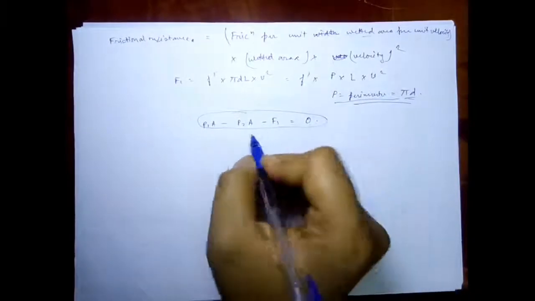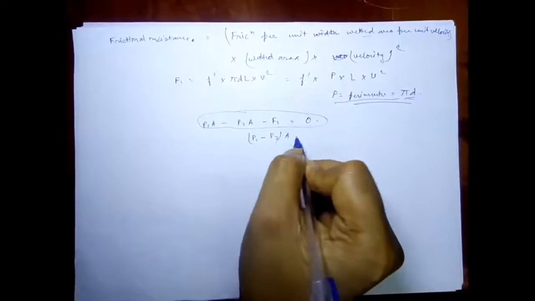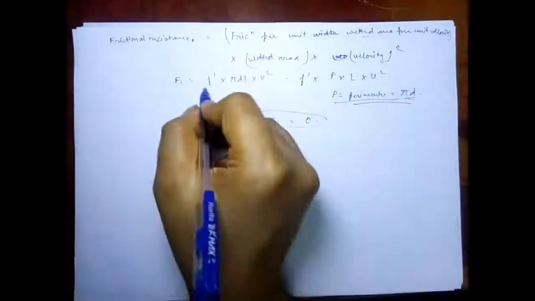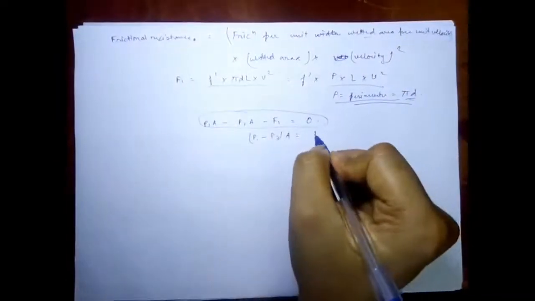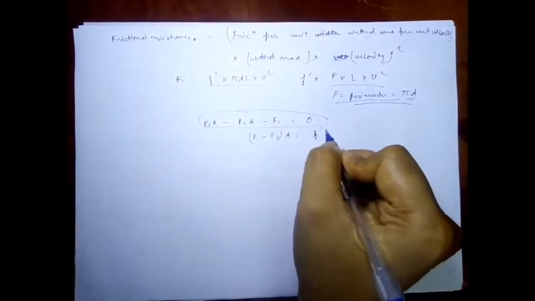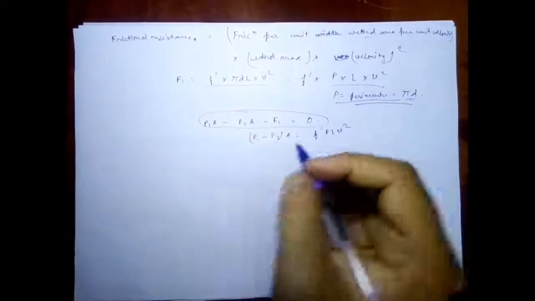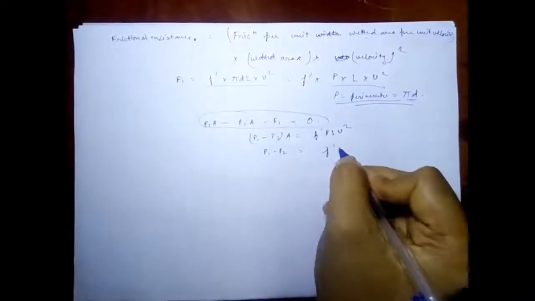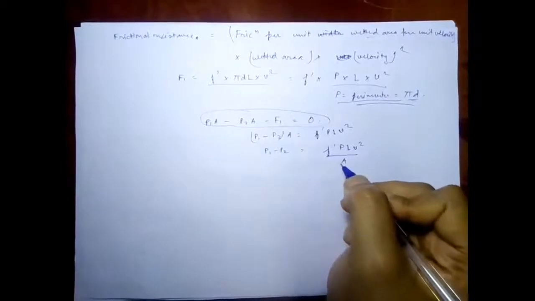So now let's take P1 minus P2 times A together on one side and put F1 on the other side, and write F1 is equal to, suppose, P L V square. So I will write it as f dash P L V square, or P1 minus P2 is equal to f dash P L V square upon the area.